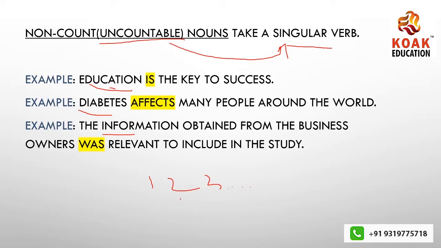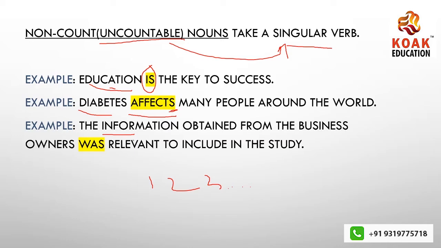And that is the reason we say how much money do you need. We don't say how many money. If it would have been countable, I would have used many with money. But what am I using? I am using much. Right? That is the reason. Now, here, education is the key to success. We are using a singular verb again because education is uncountable. Diabetes affects many people around the world. Affects, not affect, because a verb with S or ES is singular.